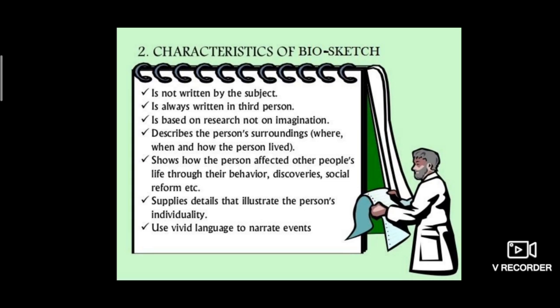It supplies details that illustrate the person's individuality. So when we are writing the BioSketch, every detail has to be provided which shows the full detail of that person. Use vivid language to narrate events. What do you understand by vivid? Vivid means very clear. You should be clear in writing what you are writing about the person. It should be understood when we read your BioSketch.